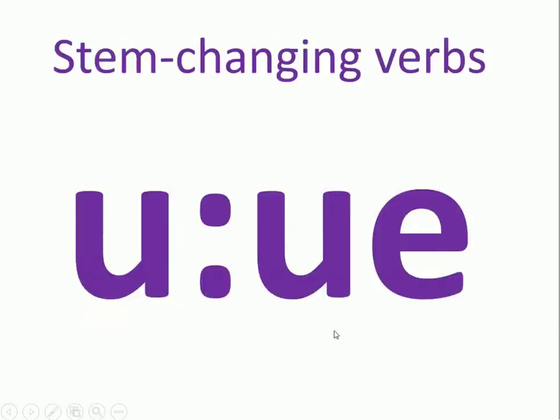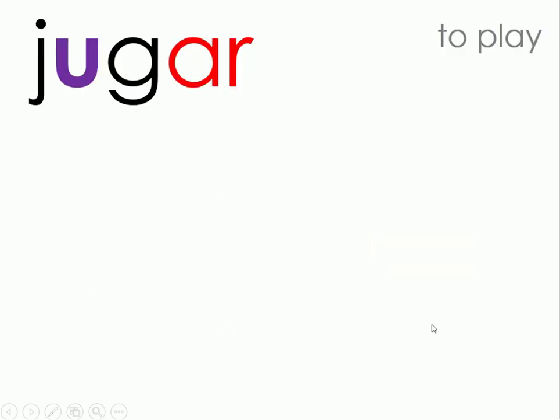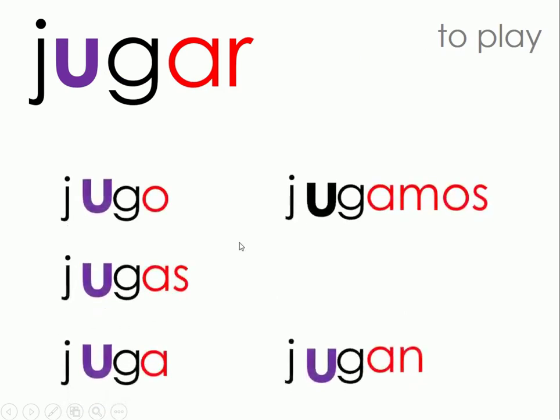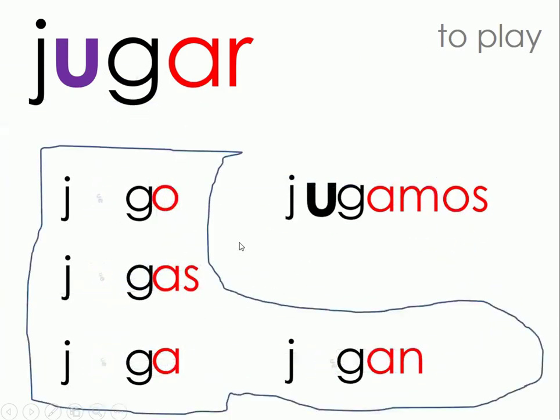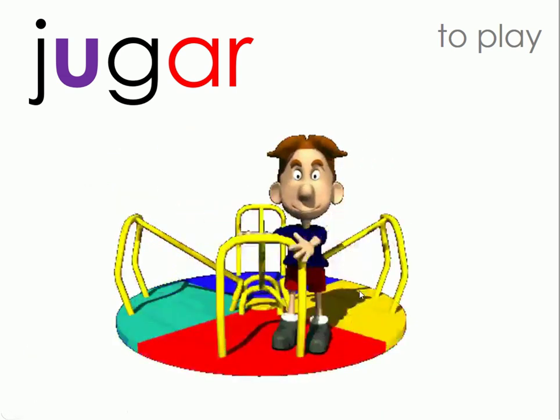The last stem changing verbs we are going to see are the ones that change the vowel U to UE. One example is the verb jugar. So when you conjugate, you're going to say juego, juegas, juega, jugamos, juegan.